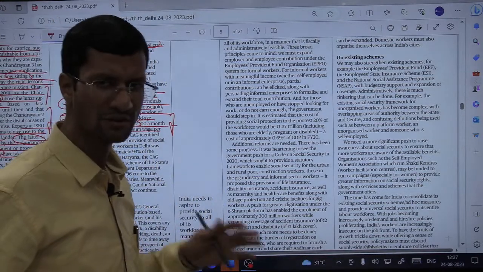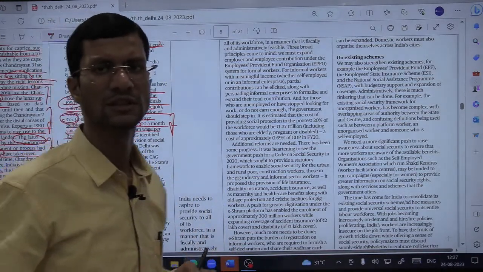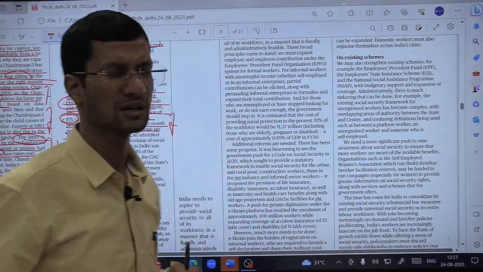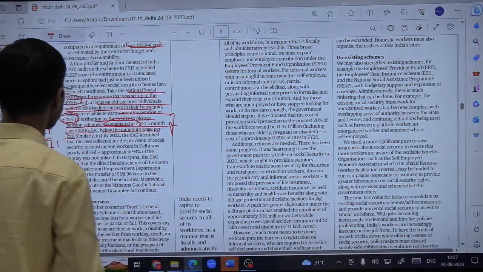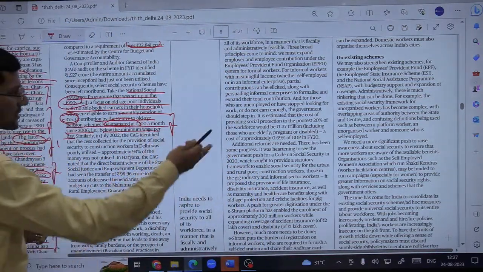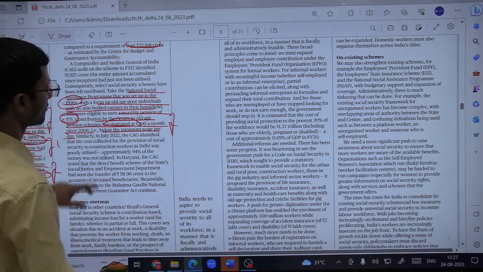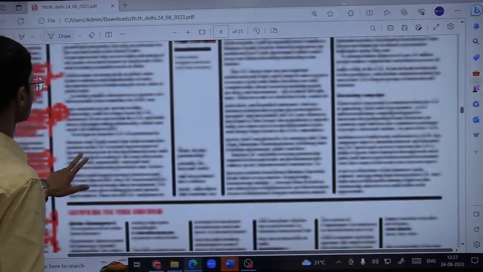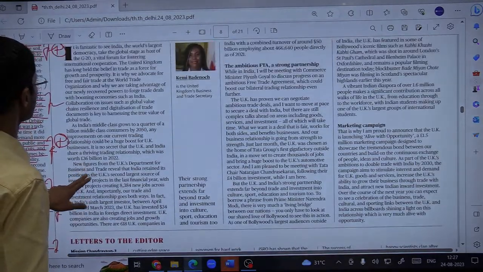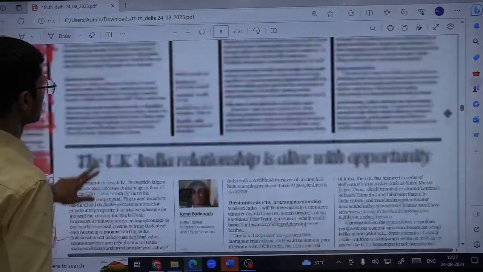No doubt today we have lots of schemes, like the Pradhan Mantri Vaya Vandana Yojana, lots of schemes, and of course the situation has improved over time, and this he recognizes in the further paragraphs. So similarly, we need to of course improve where we are lacking. So you can see further